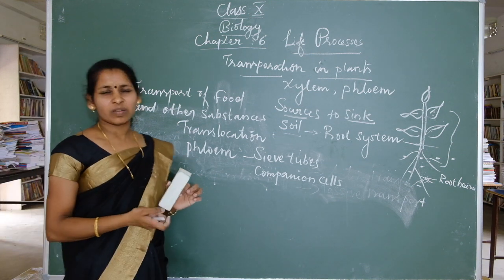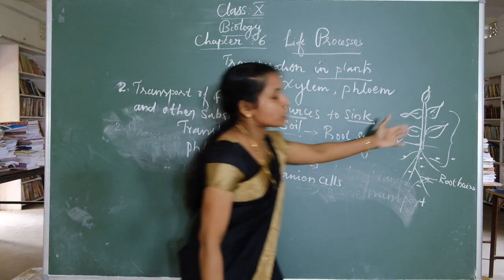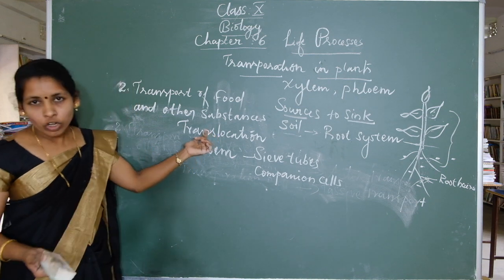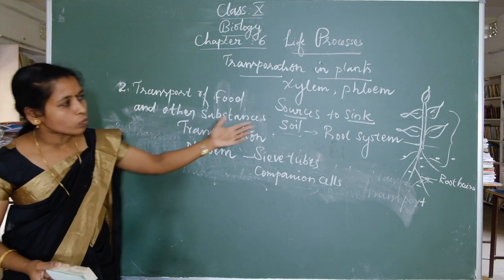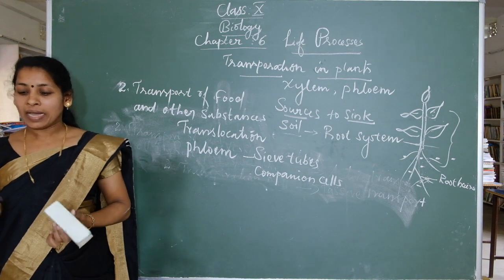What is the mechanism? How do food and other substances move from leaf to all parts of the plant? During the process of translocation, the food and other substances move from a leaf to all parts of the plant, but this requires some energy.